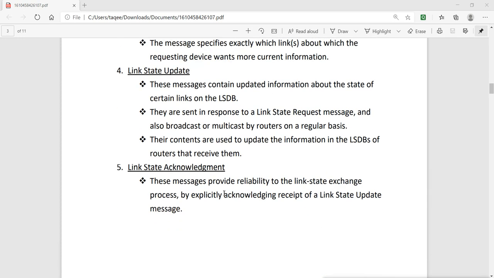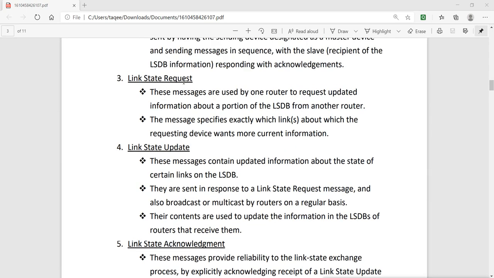And this is link state acknowledgement. Whenever you send the request or update, you will get the acknowledgement. These messages provide reliability to the link state exchange process by explicitly acknowledging receipt of link state update messages. So when a request is sent, it sends the update, and when it sends the update, it asks for acknowledgement.